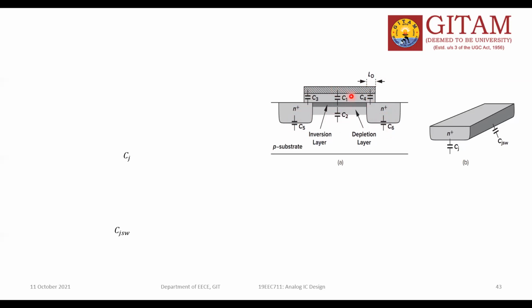You know the C1 and C2 values, but C3 and C4 don't have simple equations. C5 is again divided into 2 parts: one is CJ, the junction capacitance, and the other is CJSW, the sidewall capacitance.